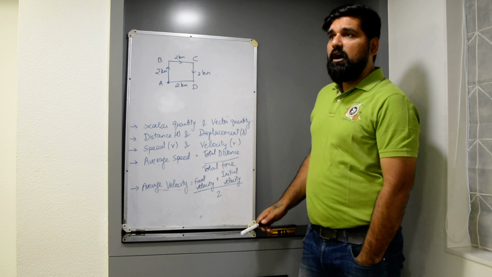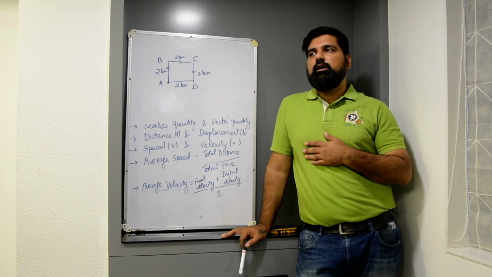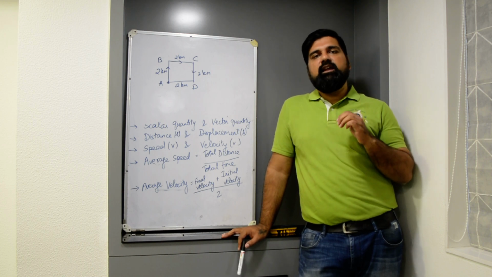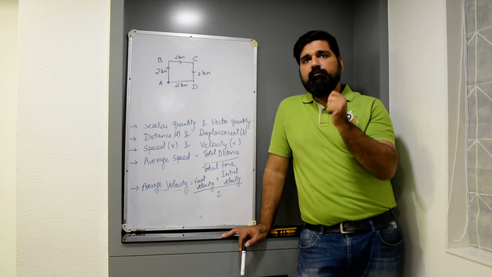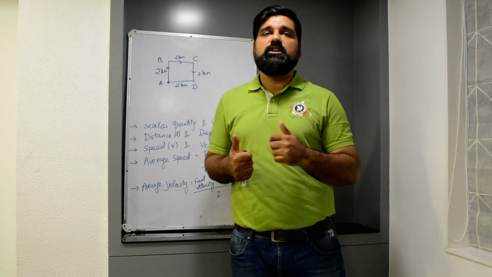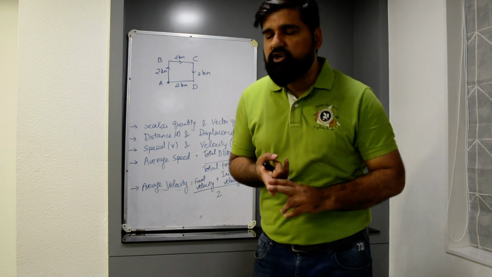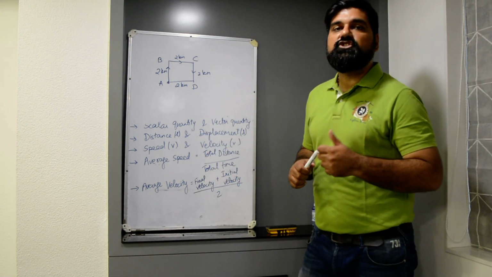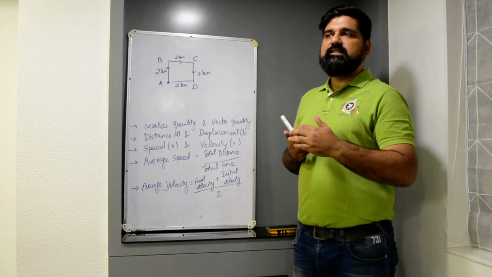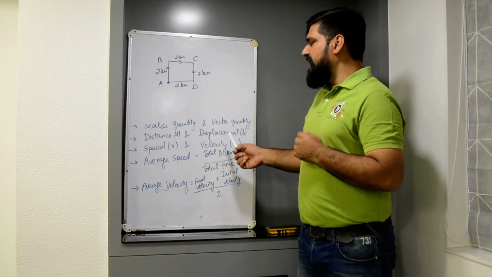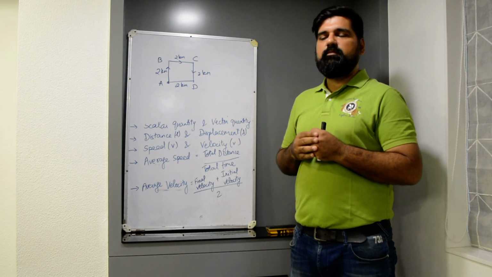Then you will say, then how we can differentiate whether it's a distance and displacement when we are both indicating by small s? In 9th standard right now, we are only going to focus the motion of an object in one direction. So when the motion of an object is in same direction, then distance and displacement will be same. Distance and displacement will only change when the direction of an object changes. If the direction of an object changes, distance and displacement will vary. But if the direction of an object does not change, object keeps on moving in one single direction, then distance and displacement will remain the